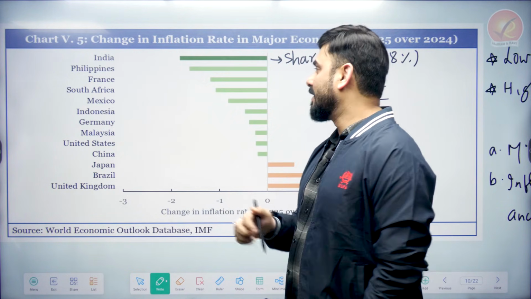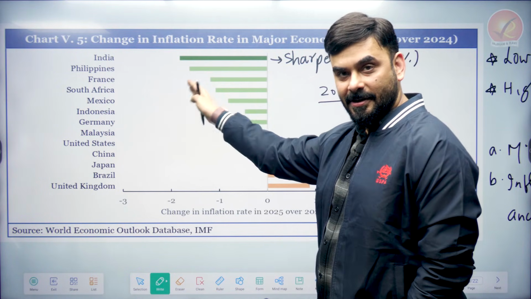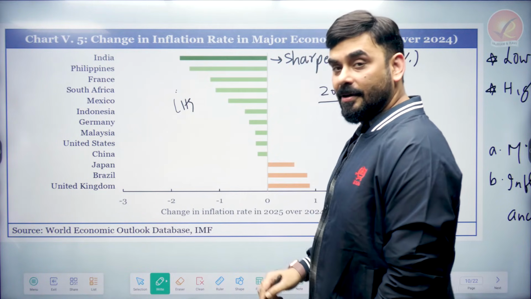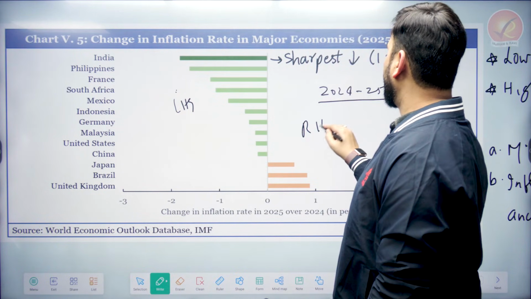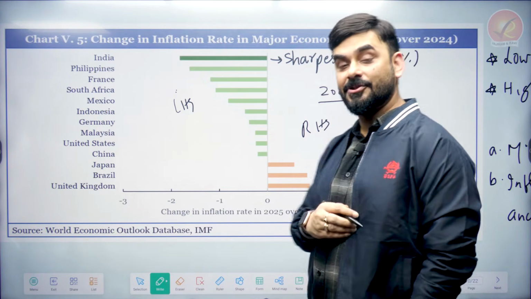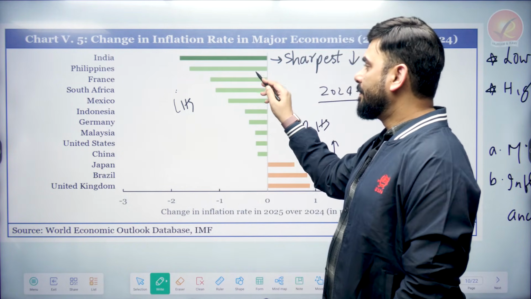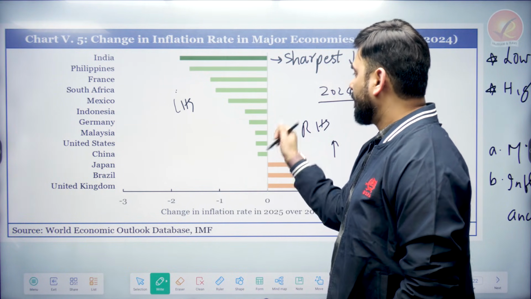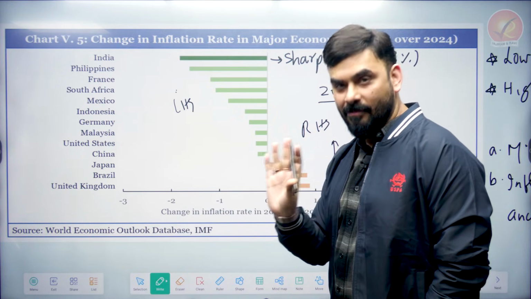According to this graph, any country whose figure falls on the left side, the LHS, in that country the prices have come down. Any country which falls on the right hand side, its prices have increased. So see whose prices have reduced: Philippines, France, South Africa, Mexico, Indonesia, Germany, US, China, Japan, everywhere you will see the prices have reduced a little bit between 24 and 25 on an average.